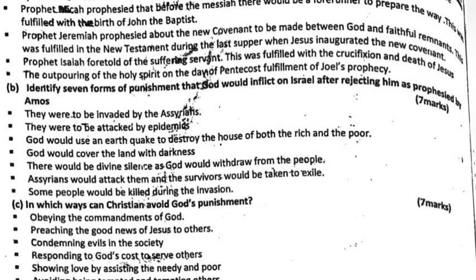Prophet Isaiah foretold of the suffering servant. This was fulfilled with the crucifixion and death of Jesus. The outpouring of the Holy Spirit on the day of Pentecost fulfilled Joel's prophecy.